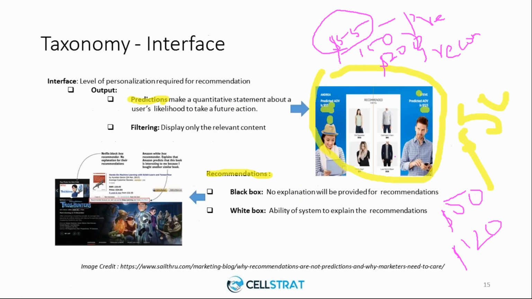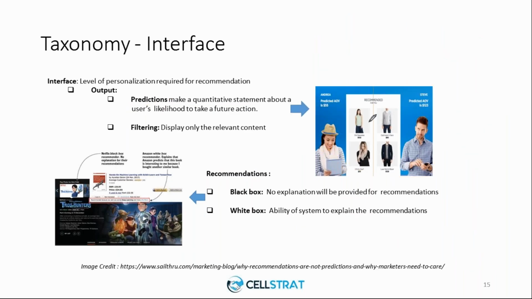Prediction is an input for a recommendation, and it is very important because if you make a wrong prediction, your recommendation will also be wrong. So a recommendation system first makes a right prediction, based on which a right recommendation is done.